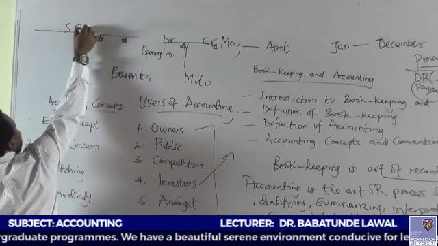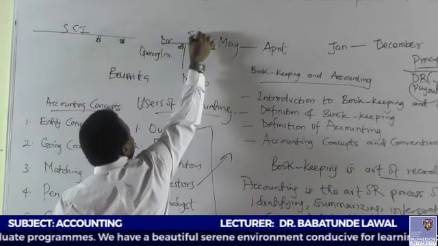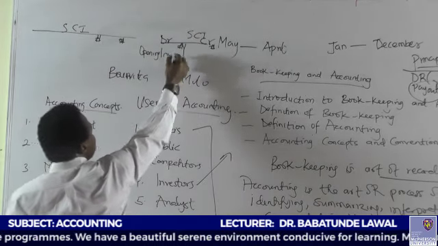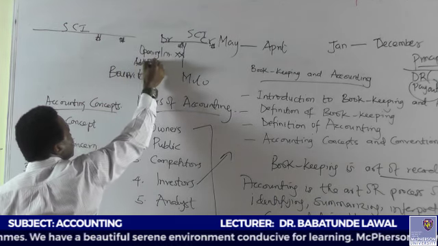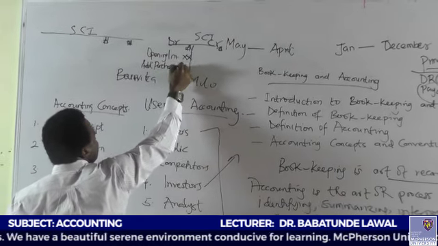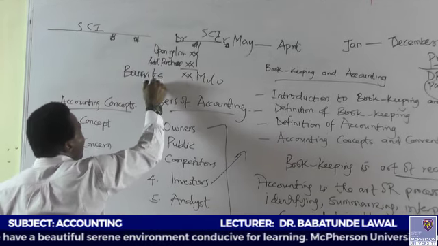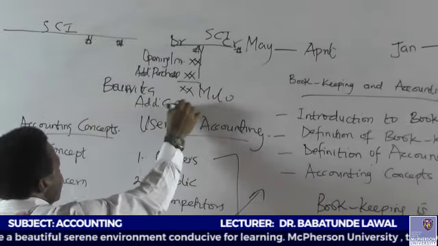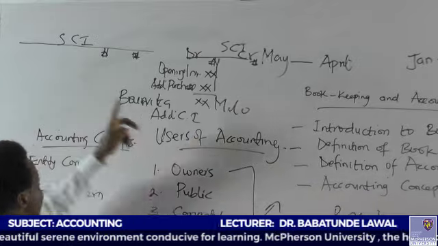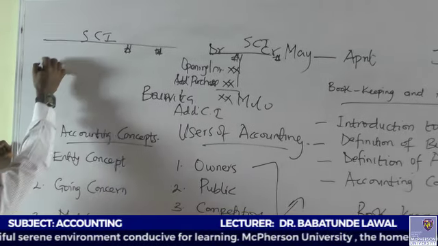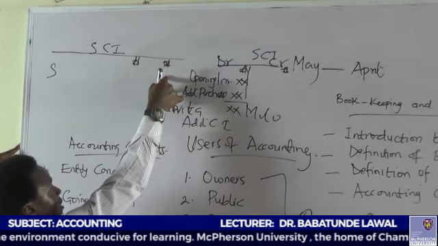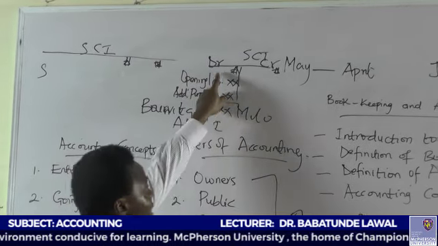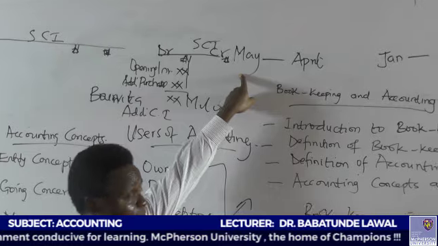Statement of comprehensive income. Opening inventory, I put XX here. Then I say add purchases, and add carriage inwards. What I get in T format is the same I'm going to put in vertical format. This first line indicates the debit side, and this second line indicates the credit side. The debit side is on the left, the credit side on the right.